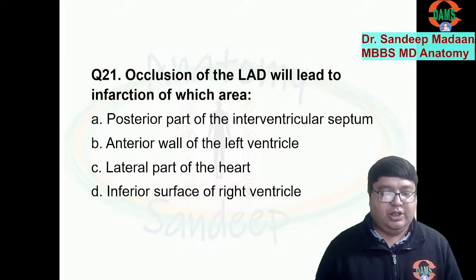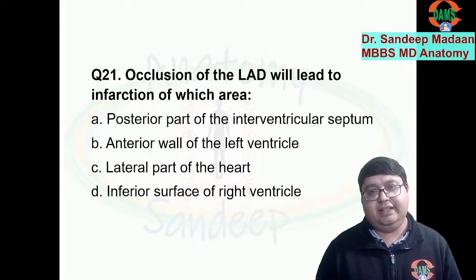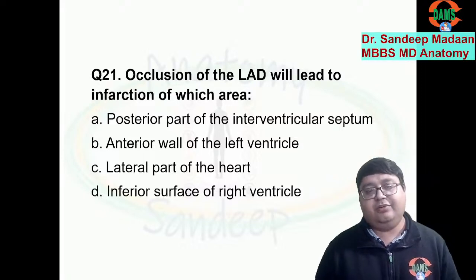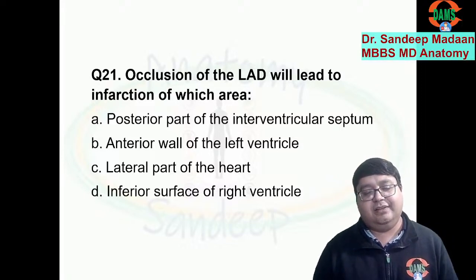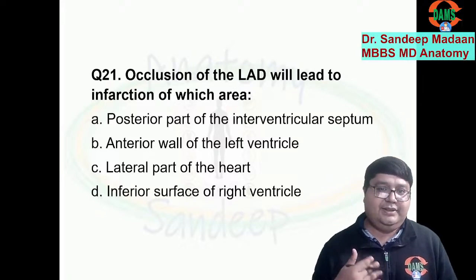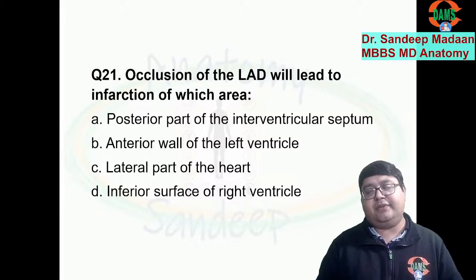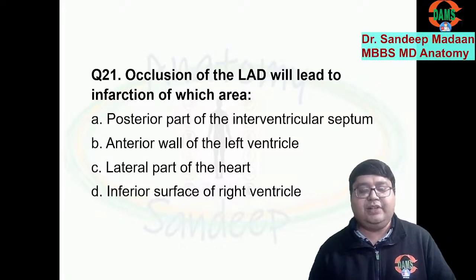Next question. Occlusion of LAD, left anterior descending. It will lead to infarction of which area? Can you recall what the areas were? Yes, the left anterior descending will be descending anteriorly, and the anterior surface is majorly formed by the left ventricle.